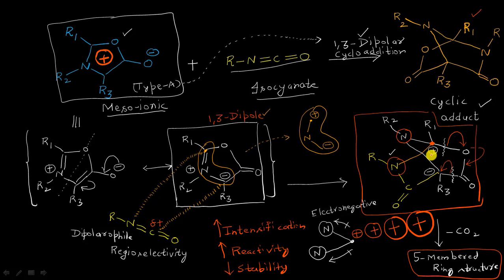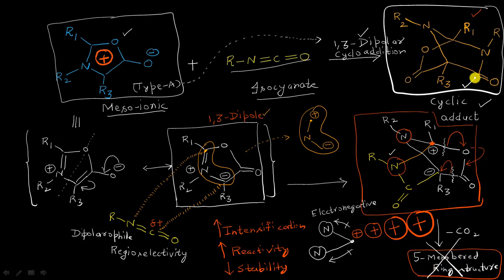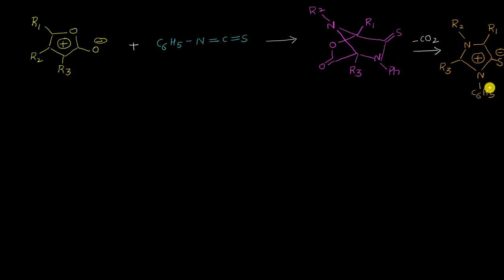So we will say that the reaction will stop definitely at this point here, and it will not be releasing a molecule of CO2. It will not be going towards that direction, resulting in the formation of some 5-membered ring structure. And the reaction will definitely stop here at this stage. So this was the case of the reaction with the isocyanate molecules. And now let us have a look what is going to happen when instead of isocyanate, we are having some isothiocyanate.